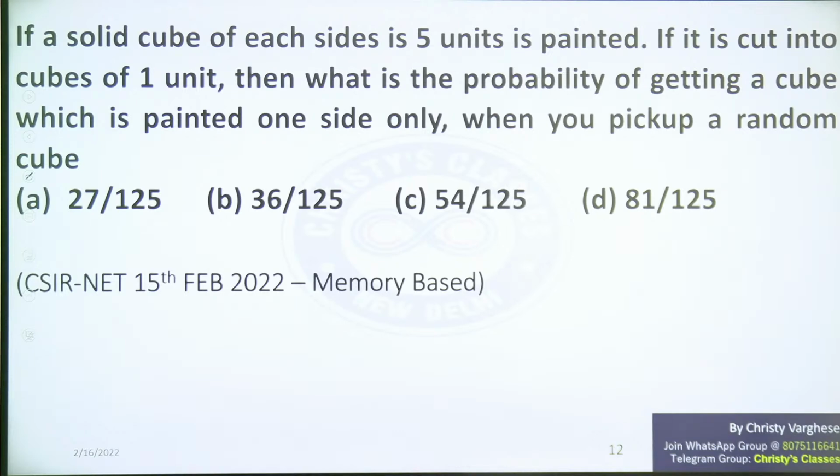So this is again probability question, but the view of a cube should be there in your mind, then only this question can be done easily.